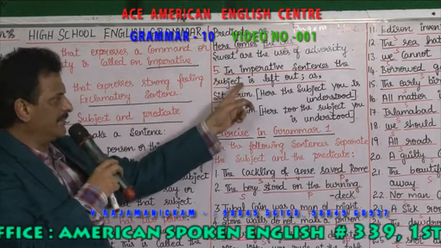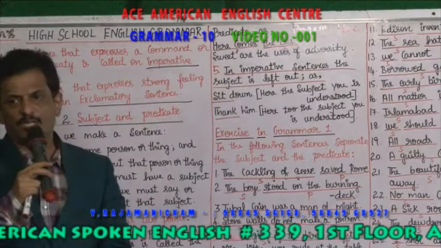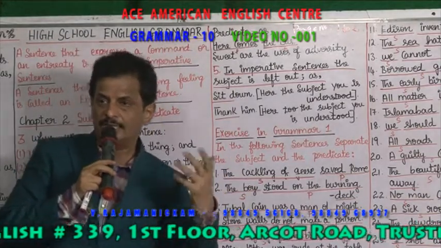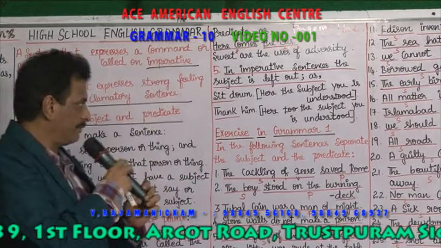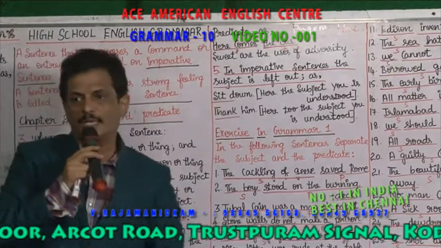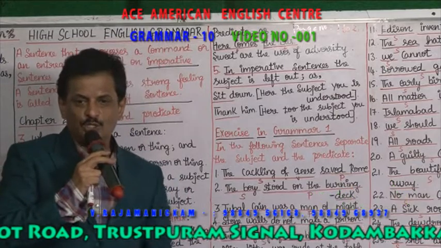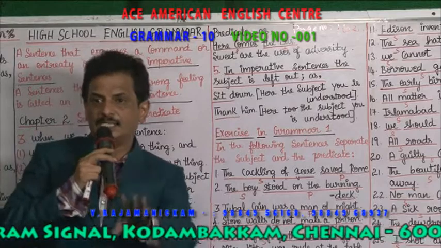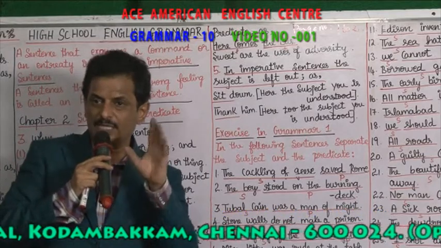In imperative sentences, the subject is left out. In ordering sentences, the subject won't be there. For example, "Sit down." Where is the subject? Sit is the verb, down is an adverb. Here the subject "you" is understood. "Sit down" means the subject "you" is missing.